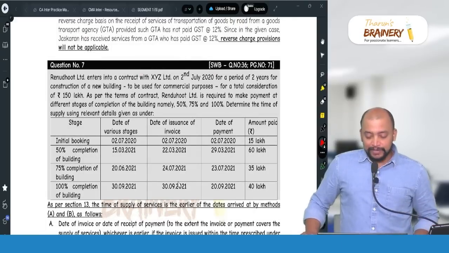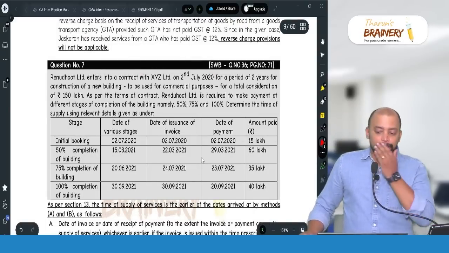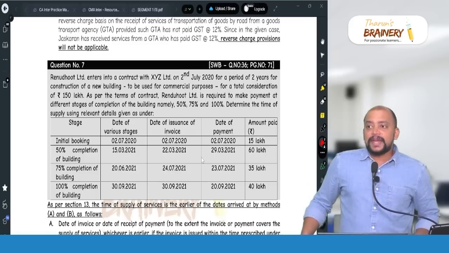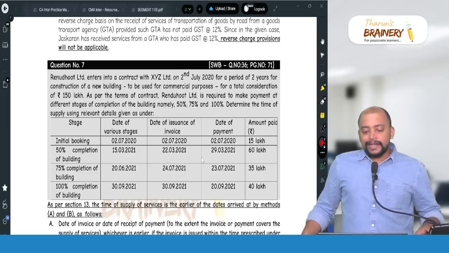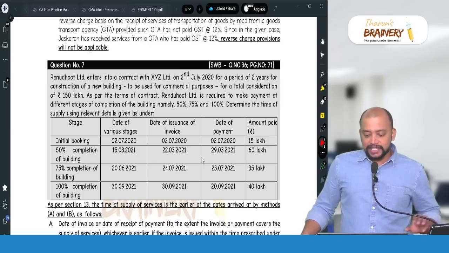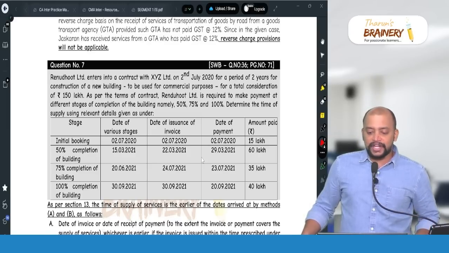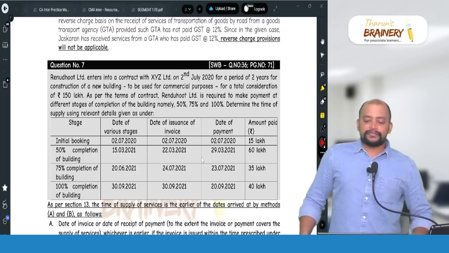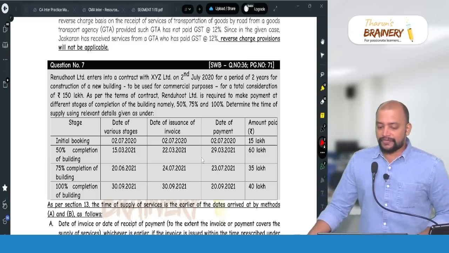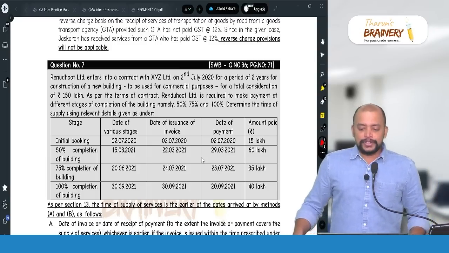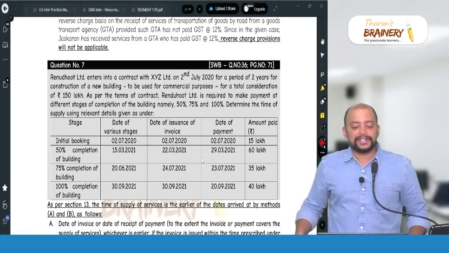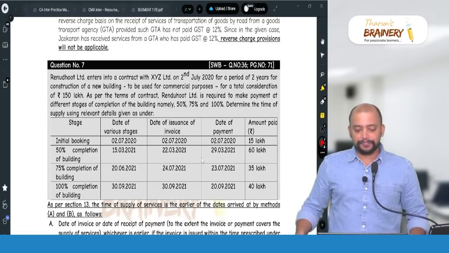Looking into question number 7. So this is in your page number 71. Renudut Limited enters into contract with XYZ Limited on 2nd July 2020 for a period of 2 years for construction of a new building to be used for commercial purpose for a total consideration of rupees 150 lakhs.